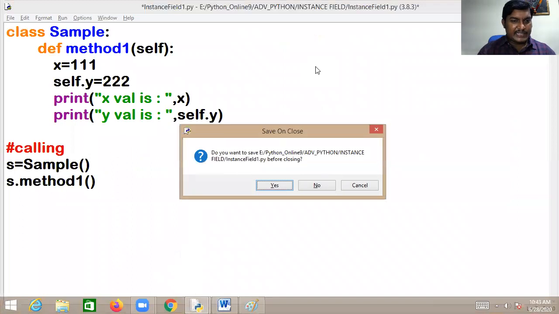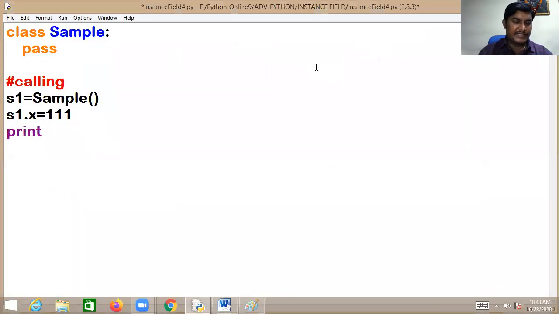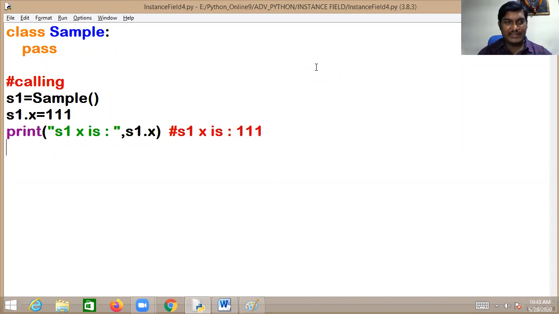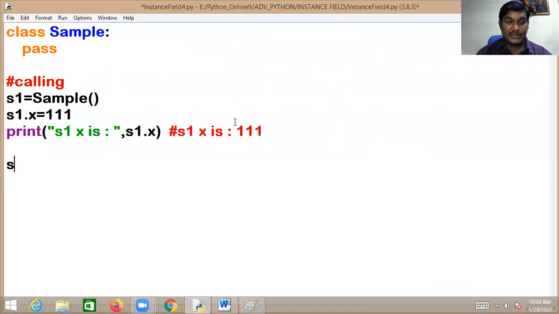Now I want to print it. Please observe: print S1.X. Then undoubtedly you will get 111. Guys, Control S is save, Control F is find, only F5 is execution. I'm using shortcuts here and there, don't get confused.